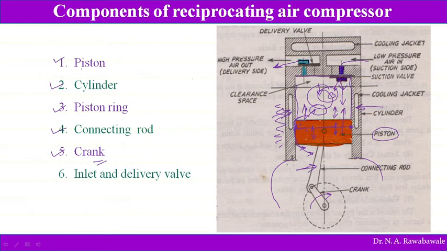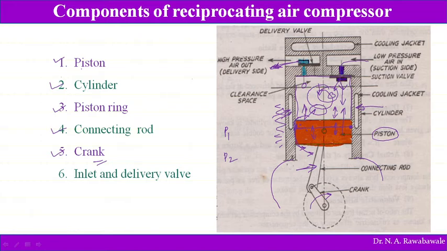When the pressure of air increases up to the delivery pressure, then this outlet valve opens and the compressed air is discharged into the reservoir. So these are the two valves which govern the movement of air into the compressor cylinder and from the compressor cylinder. Initially the pressure is P1, which is, for example, atmospheric pressure, and the final pressure is P2.